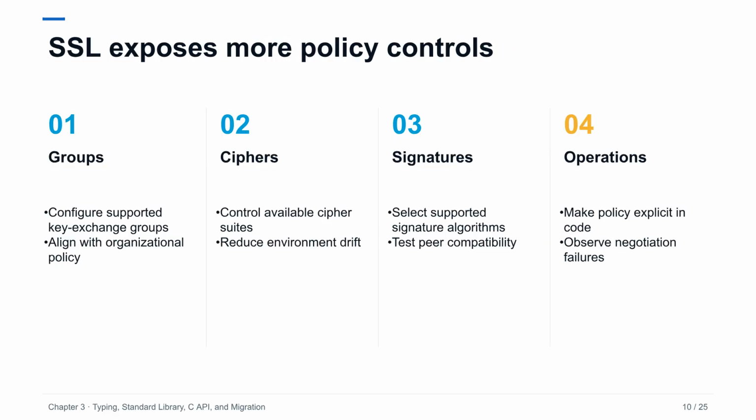Python 3.15 exposes additional controls for groups, ciphers, and signature algorithms through the SSL module. These are security policy surfaces, not tuning knobs to change casually. A stricter list can improve consistency and remove obsolete options, but it can also break older peers or platform-specific OpenSSL builds. Start from the organization's approved policy, test negotiation against representative servers and clients, and log failures in a way that distinguishes certificate, protocol, cipher, group, and signature mismatches.